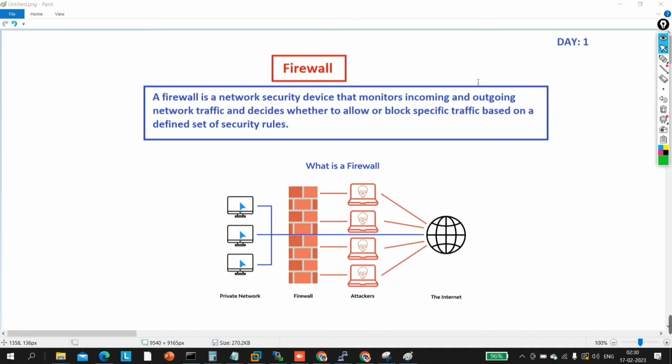So first, today we are going to understand what is firewall, basic things about firewall, where we need to place firewall, and how to take access of firewall, how to configure basic things. We will discuss the pre-configured policy on firewall, these things. So this video is going to be very helpful for the people who are working in this domain. So if you want to learn complete security, this course is only for you. Just start watching from here, from day 1.